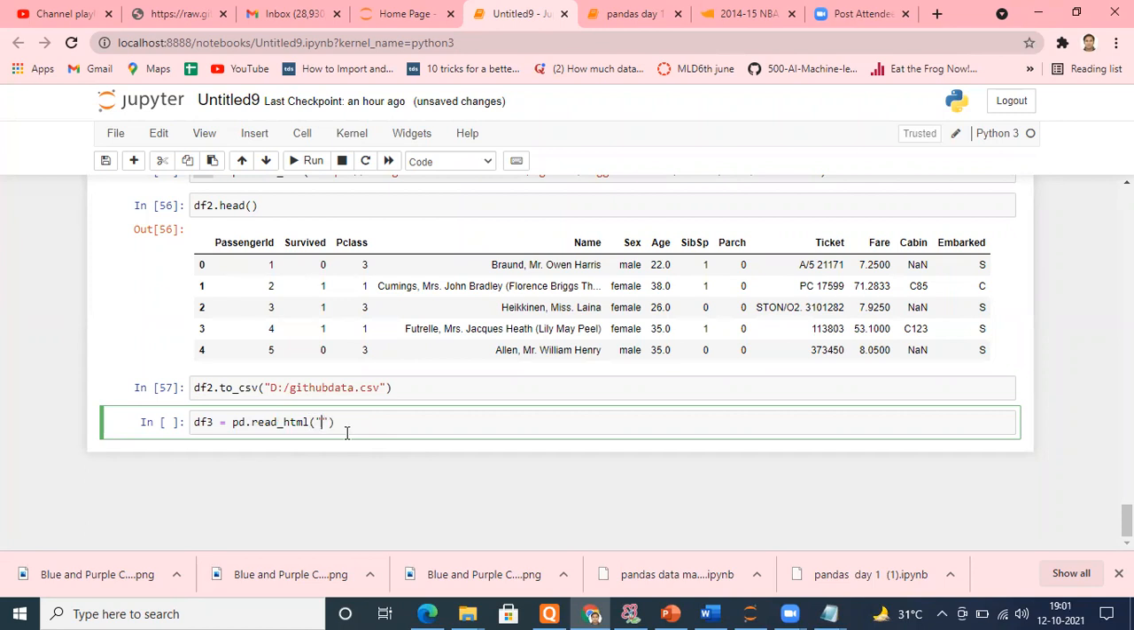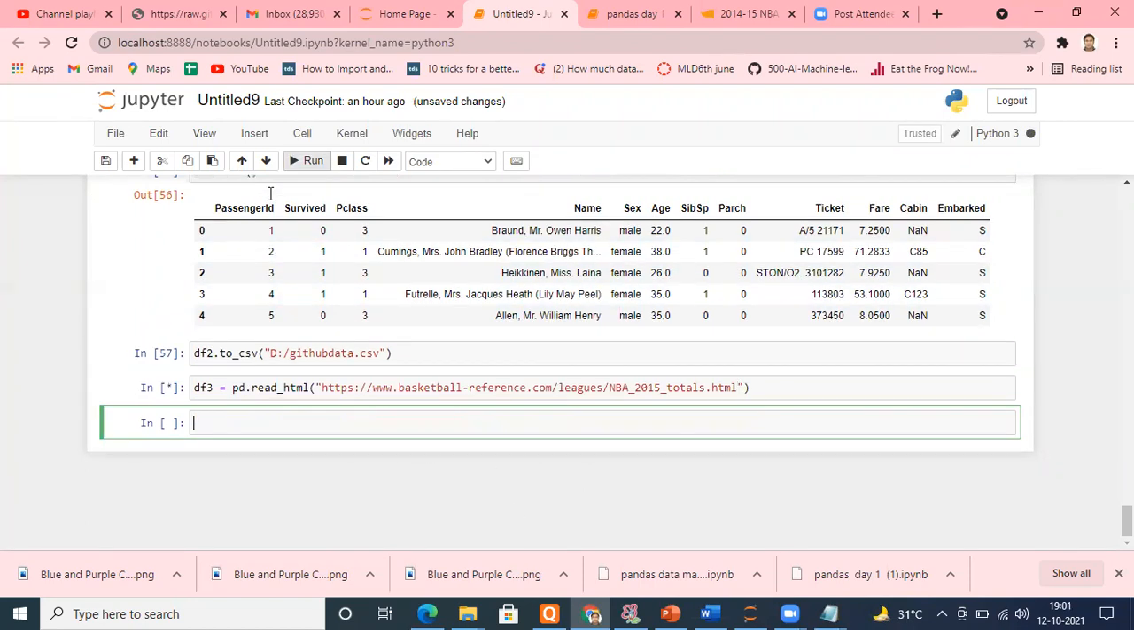put the parentheses, and paste the URL. Paste the URL, run it. Okay, let me run it. Let me fetch the data. If the site doesn't block me, I'll get the data. Yeah, perfectly fine. But what you will see, it's not a data frame. It will not be a data frame. Let me show you what happens.